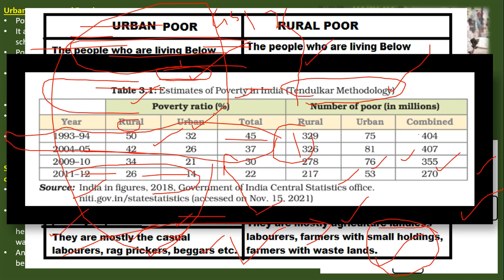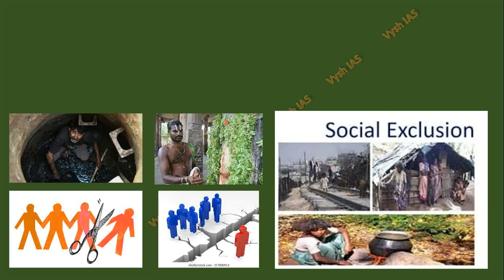These numbers are not very important. It's just a year by this category. Like in 93 we had 50% rural, 32% poor, meaning this much percentage was the poverty level at that time. And obviously you will see it will come down as the years go by, and now it is again going down. As of 2021, when you access the website of the statistics office, you will see the latest numbers. So I just wanted to show you that.